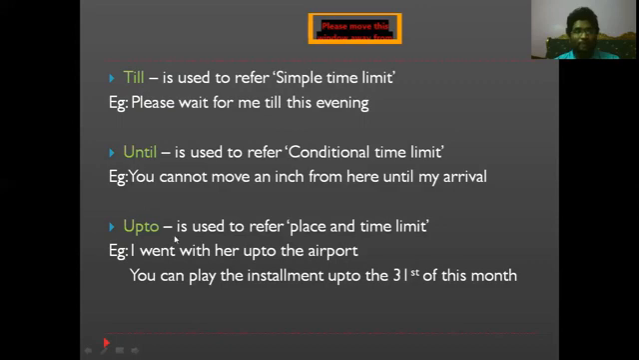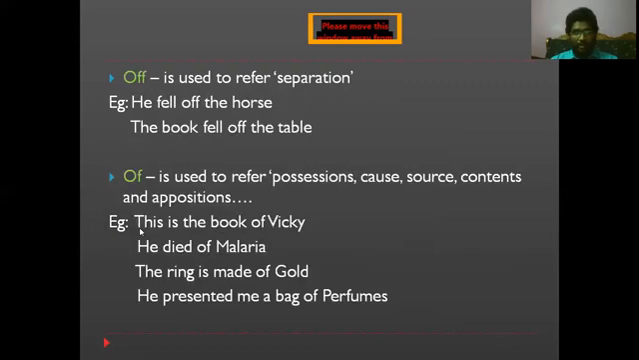And next one is "up to". "Up to" is used for place and time limit. See here, I went with her up to the airport. Here "up to" talks about the place, and sometimes it even talks about the time limit. You can pay the installment up to the 31st of this month. So you have time up to the 31st of this month. Whenever we are talking about a particular place or a time limit, make sure you place the preposition "up to".